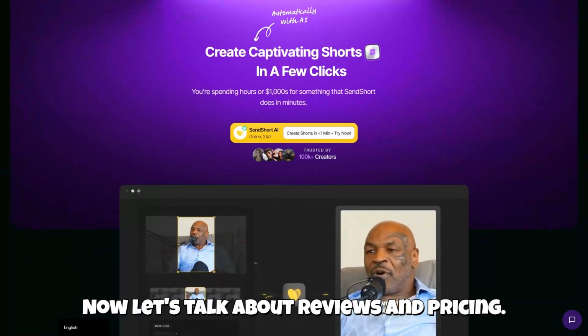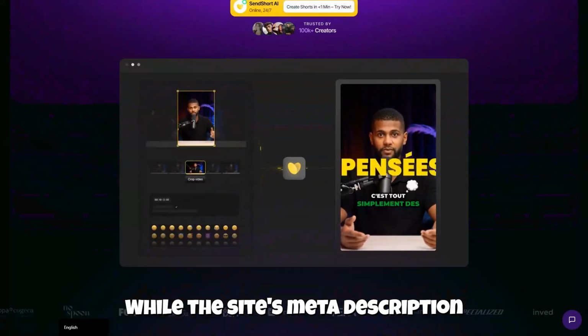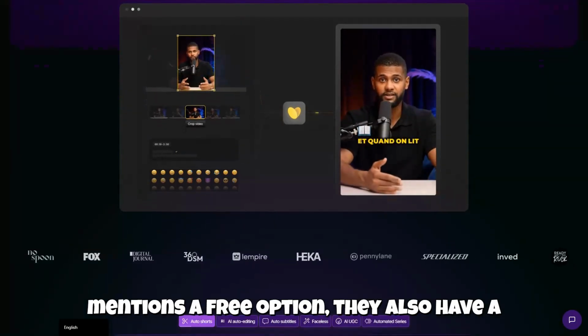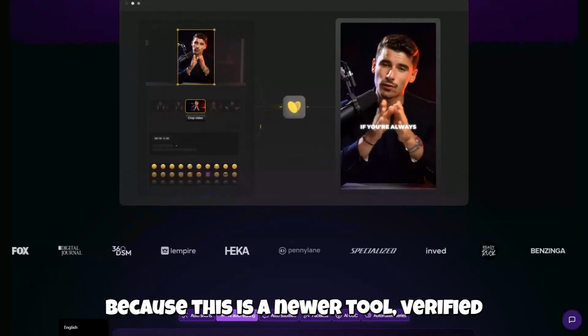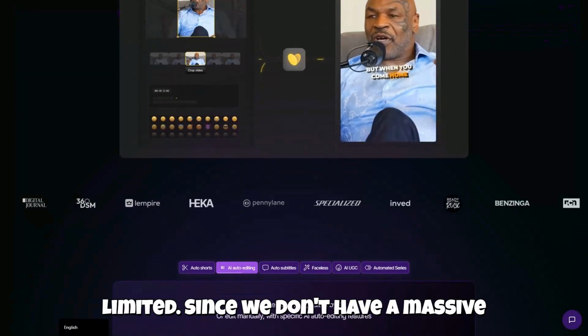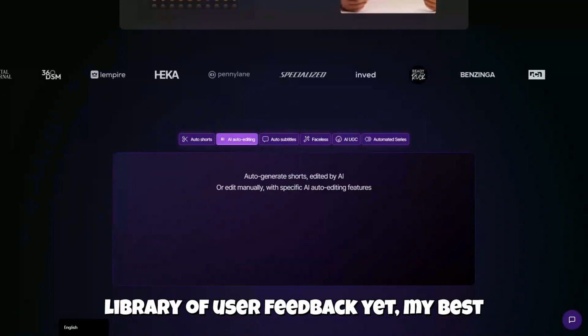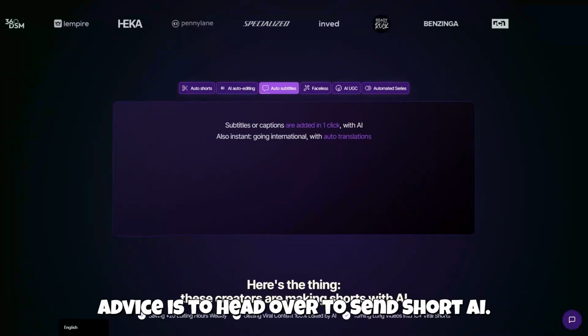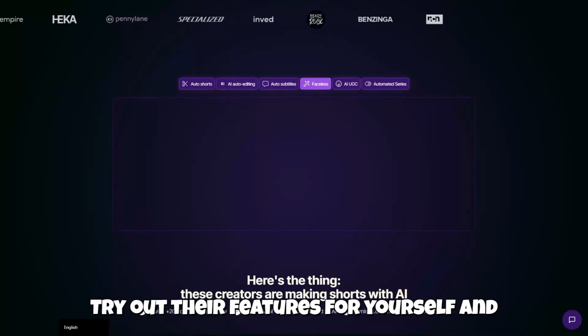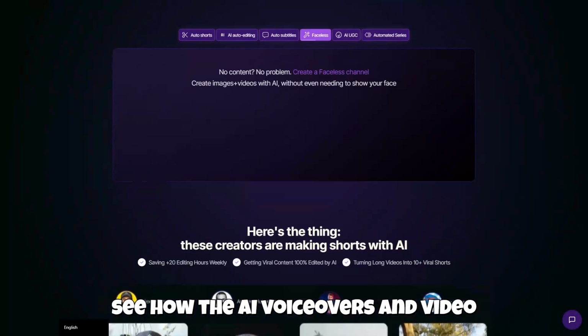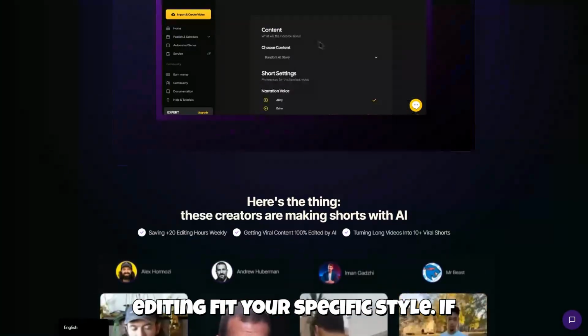Now, let's talk about reviews and pricing. While the site's meta description mentions a free option, they also have a pricing page for premium features. Because this is a newer tool, verified public user reviews are currently limited. Since we don't have a massive library of user feedback yet, my best advice is to head over to SendShort.ai, try out their features for yourself, and see how the AI voiceovers and video editing fit your specific style.